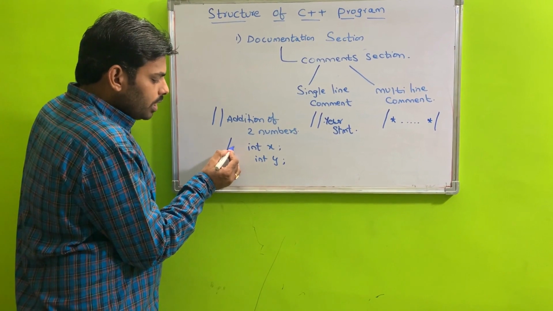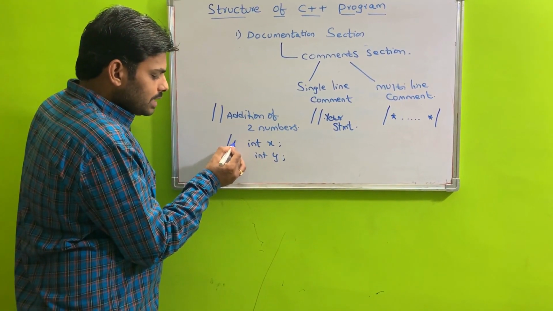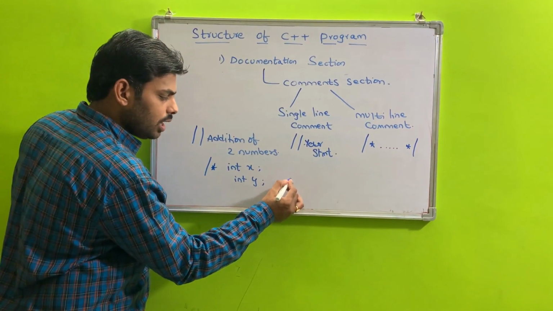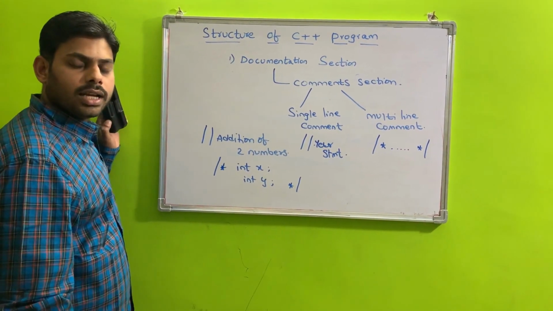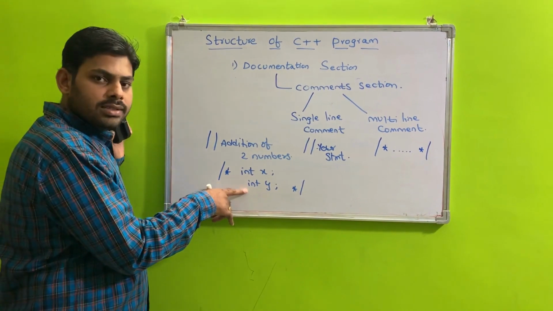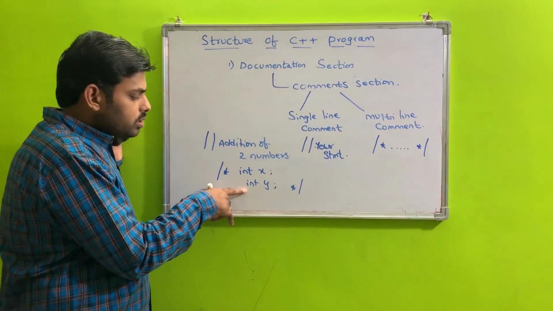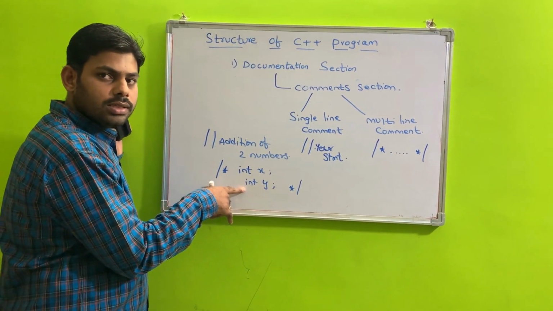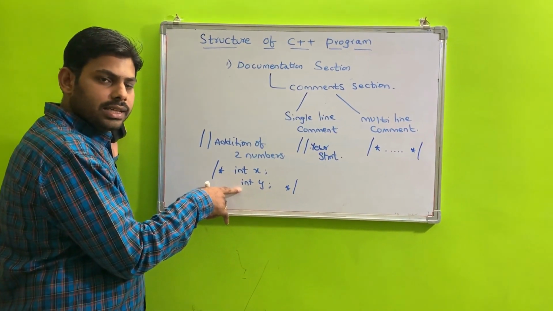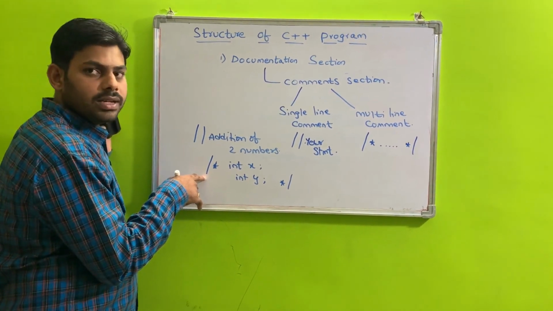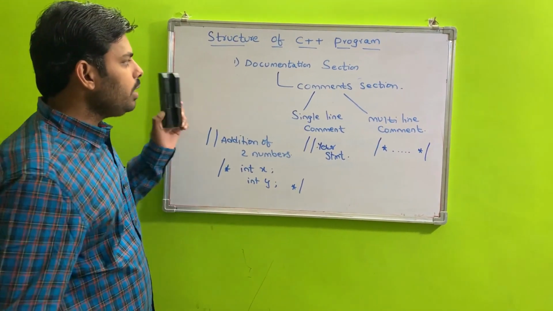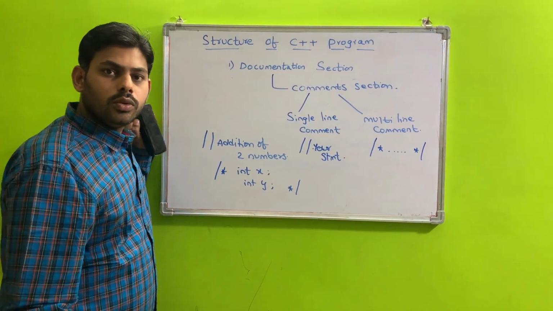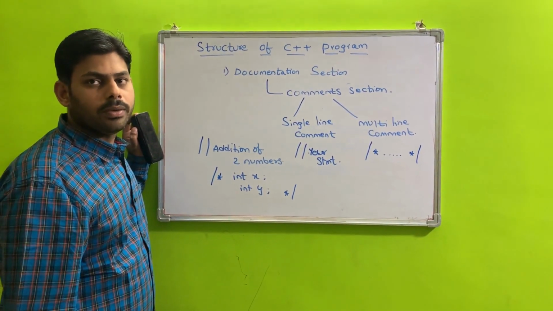The multi-line comment is represented by slash star, multiple statements, ending with star slash. The compiler again simply ignores these statements, because they are represented by using multi-line comments. So finally, the documentation section is used to increase the readability of a program.